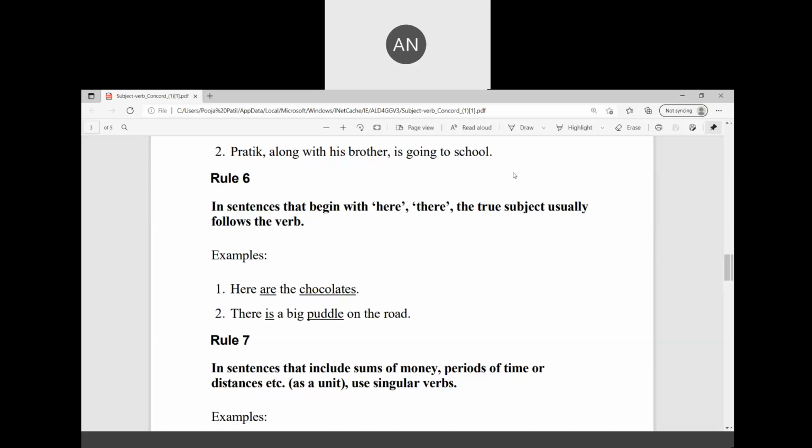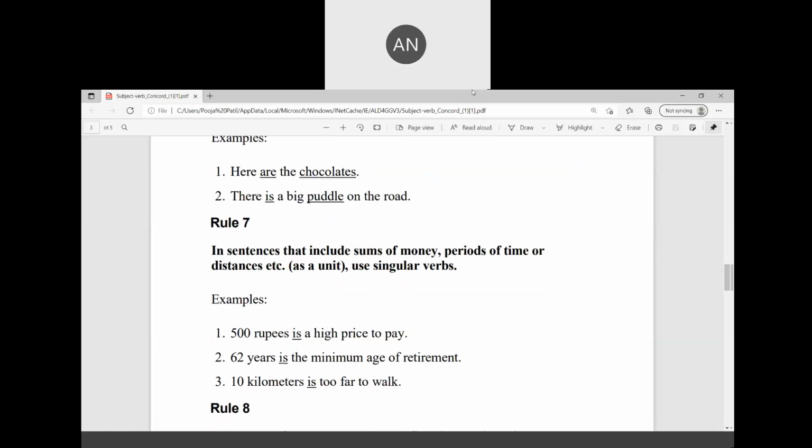Rule number 7. In sentences that include sums of money, periods of time, or distance, use a singular verb. 500 rupees are a big or heavy price to pay?